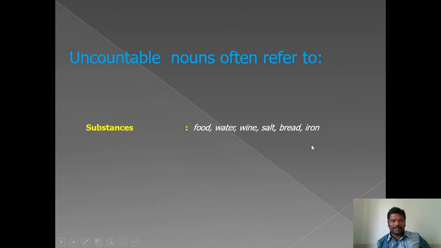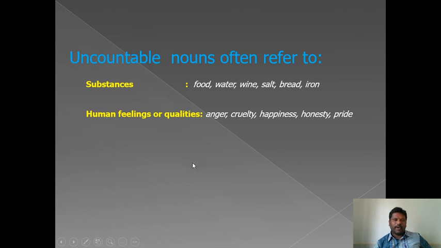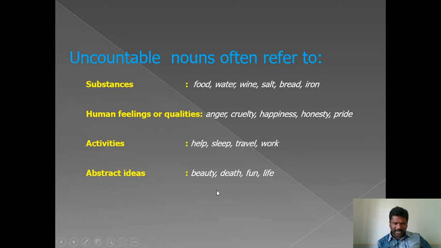Uncountable nouns often refer to substances like food, water, wine, salt, bread, iron. Human feelings and qualities like anger, cruelty, happiness, honesty, pride. Activities like help, sleep, travel, work. Abstract ideas like beauty, death, fun, life.